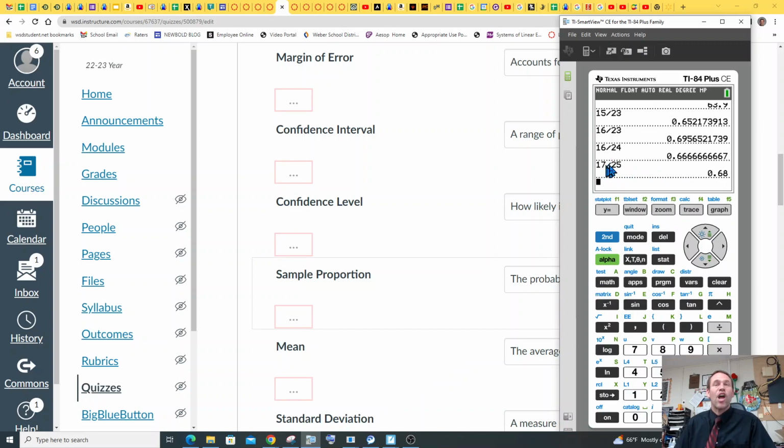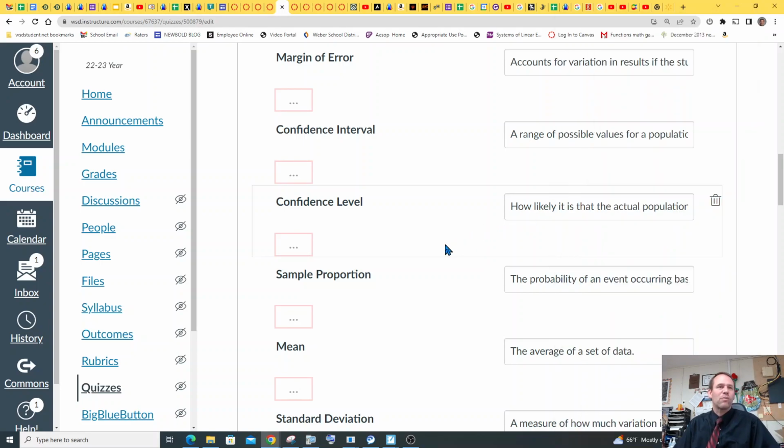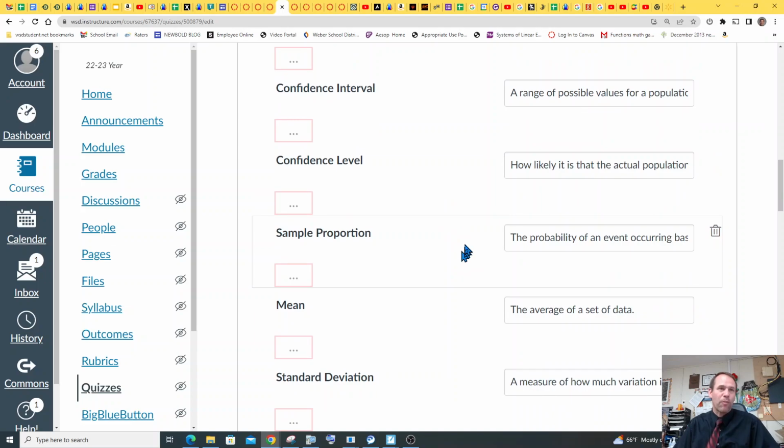So 17 of my 25 students had heights ranging from 5'4" to 6 feet tall, right? So like 64 inches to 72 inches. And so that's 68% of my population. That's within one standard deviation, because our average was 68 and our standard deviation was 4. And so anyway, proportion is more of just a fraction.